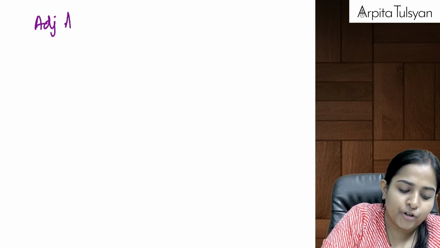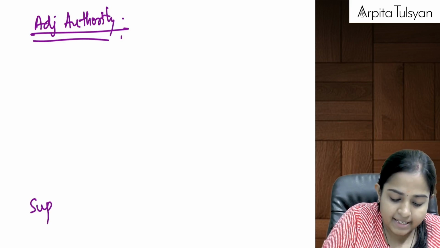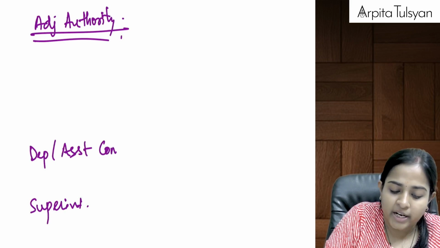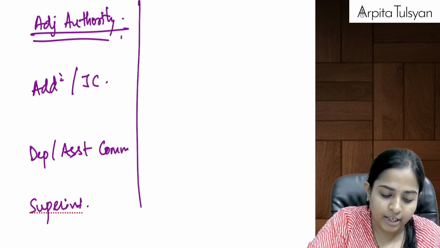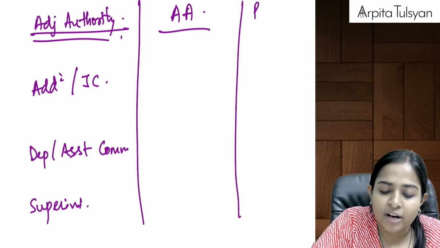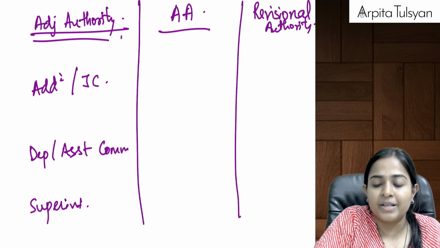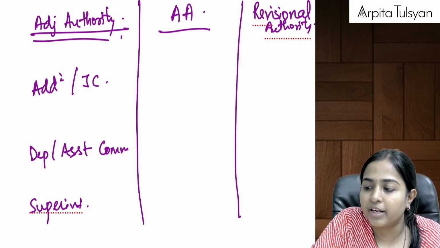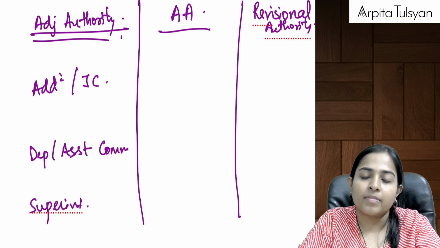First level is your adjudicating authority. Can you tell me who is your adjudicating authority? Superintendent is your adjudicating authority. Deputy commissioner or assistant commissioner is your adjudicating authority, and additional commissioner and joint commissioner is your adjudicating authority. If we want to go for appeal, we will have to go to the appellate authority. If we want to go for revision, revision will be done by the revisional authority. Revision means we cannot go and apply for revision, but the revisional authority will suo moto interfere in between. Are you clear till here?